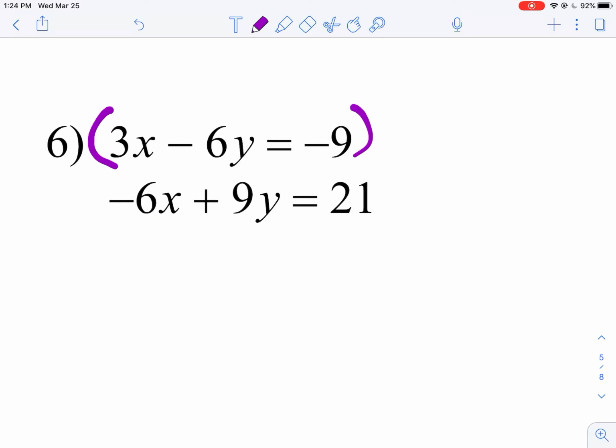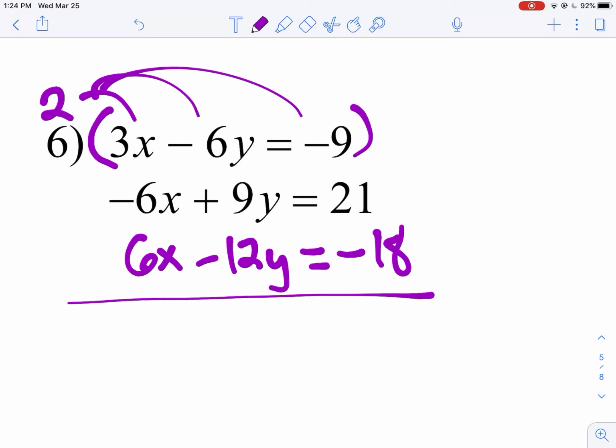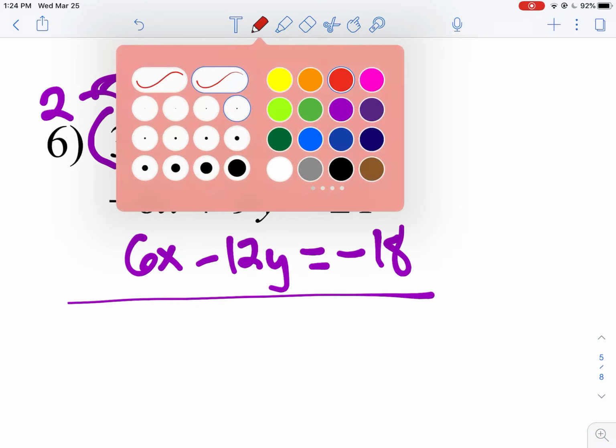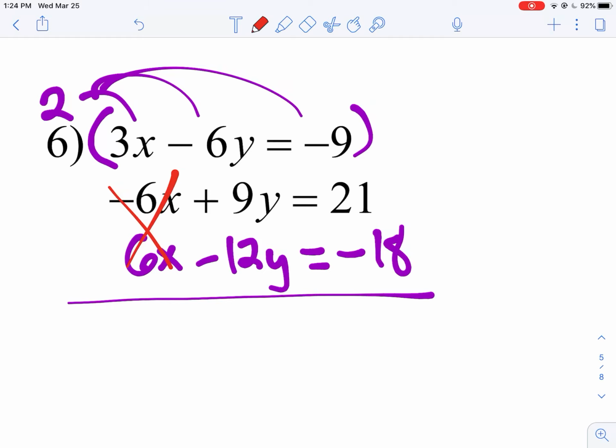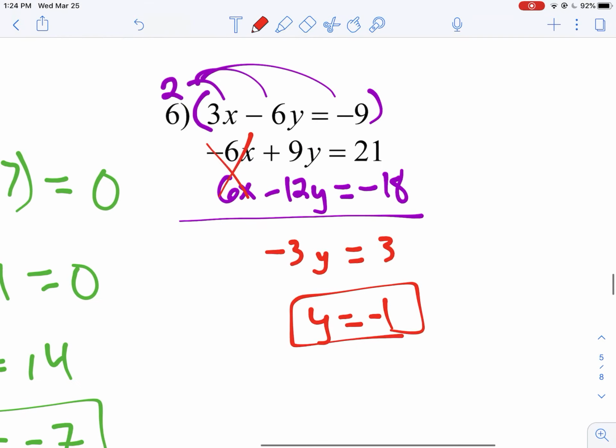So I can multiply 3 by a number to make it 6. Just make sure the signs are opposites. They're already opposites, so I don't have to change the sign. I'm just going to multiply by 2. Multiply everything by 2. There's my elimination. The x's will eliminate. And then I'll have to do a little something to find y. Equals -18. All right. And we eliminate. Boom. All right. And that's it. So I'm going to finish this out.